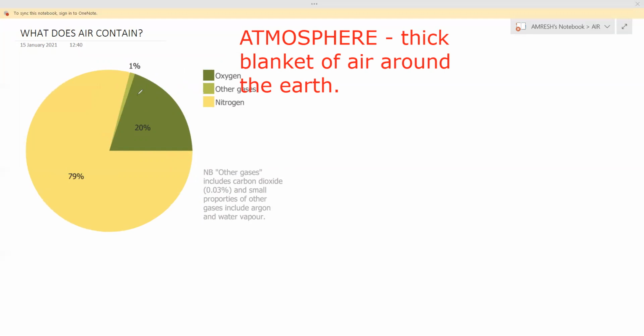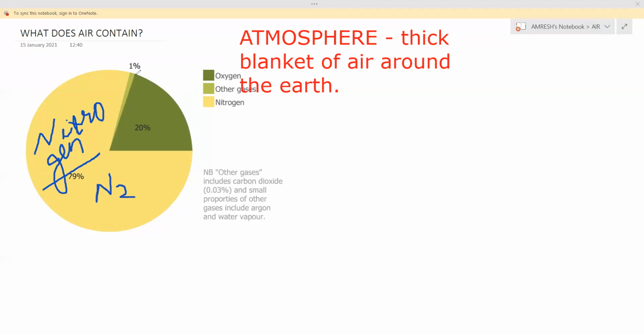You see, 79% of the earth's atmosphere contains nitrogen. Nitrogen is the gas present in the largest part of the air. सबसे ज्यादा कौन सा एयर मिलता है एटमॉस्फेयर में? नाइट्रोजन. We also say N2, nitrogen.